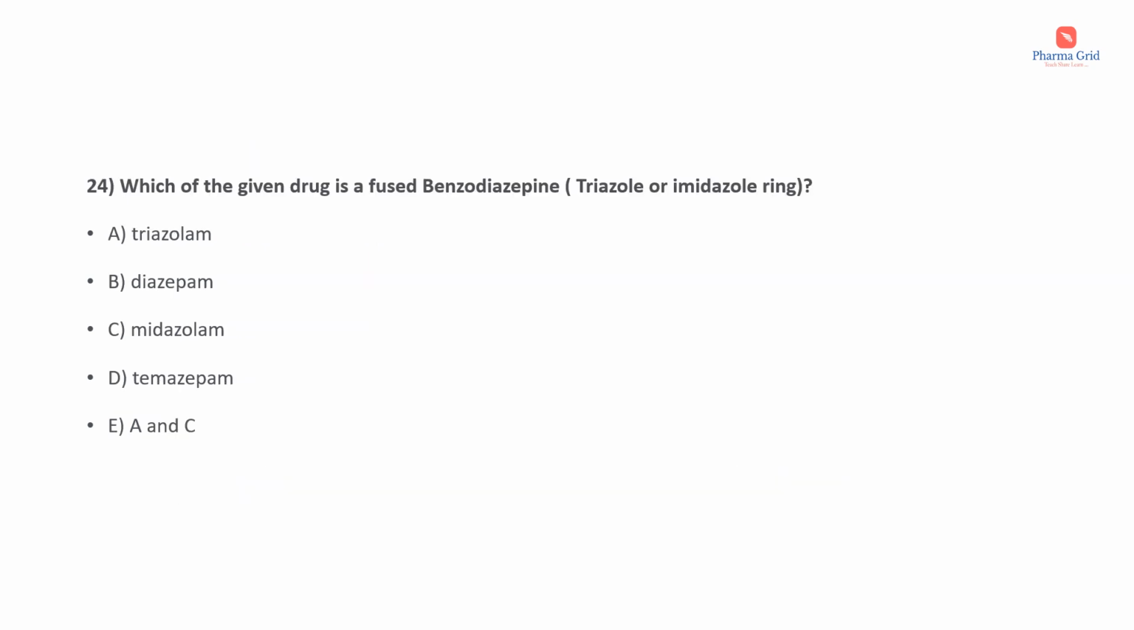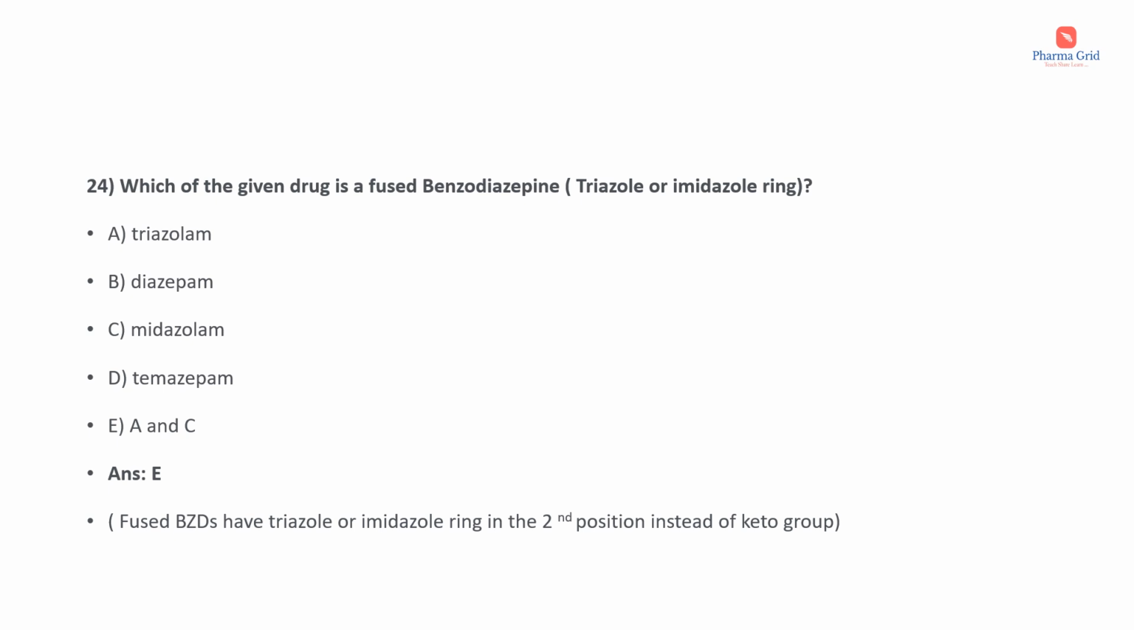Which of the given drugs is a fused benzodiazepine? That is, which contains a triazole or imidazole ring? The options are triazolam, diazepam, midazolam, temazepam, A and C. Here the correct answer is option A and C. Fused benzodiazepines have a triazole or imidazole ring in the second position instead of the keto group. The examples include triazolam and midazolam.